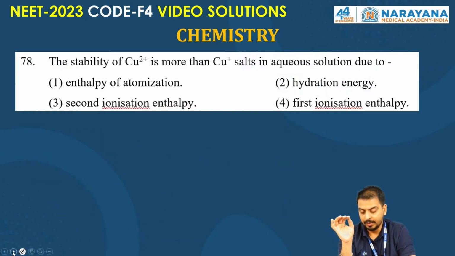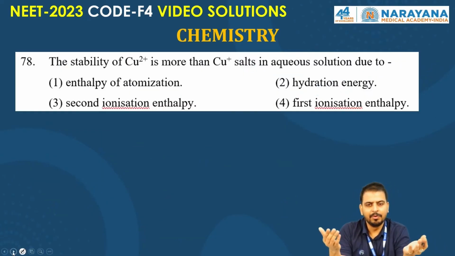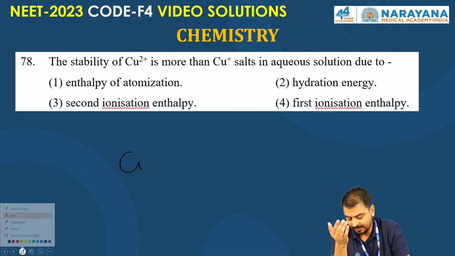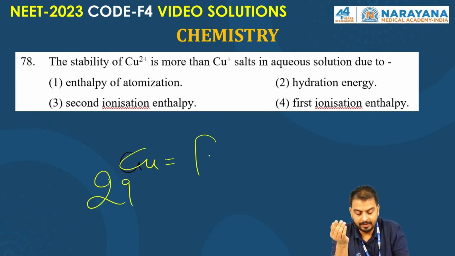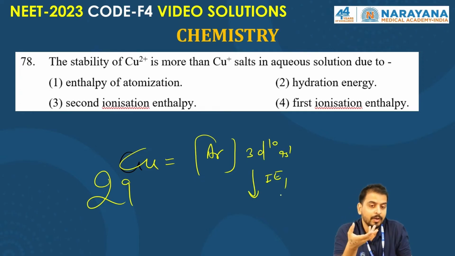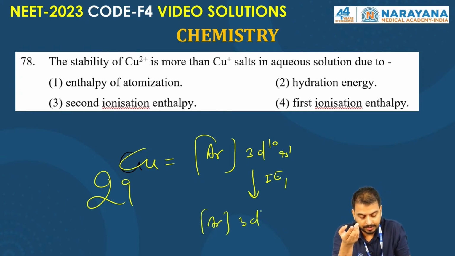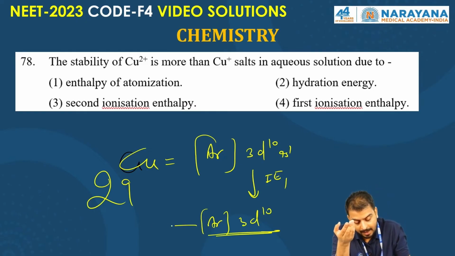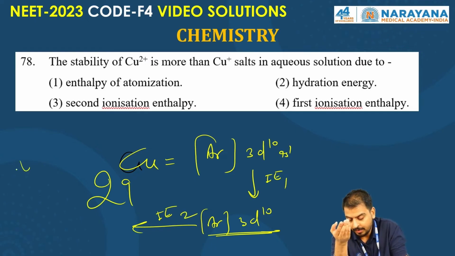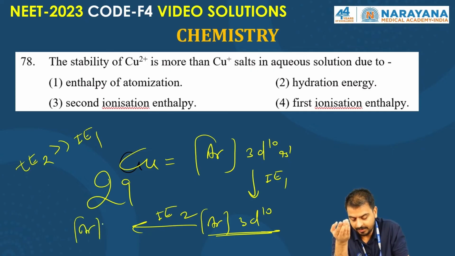Correct? Chalo. Stability of Cu2+: obviously, you all know that Cu2+ is smaller in size, and consider the second ionization. First of all, you need to know the copper electronic configuration, that is argon followed by 3d10 4s1. I1 is lower because it forms a stable, noble metal configuration 3d10. I2 will be much higher than I1 because it becomes a very unstable 3d9.